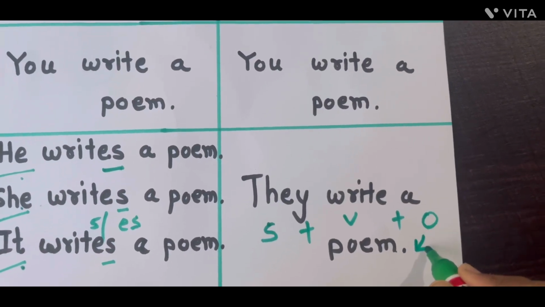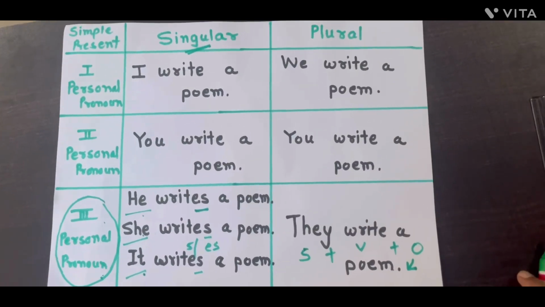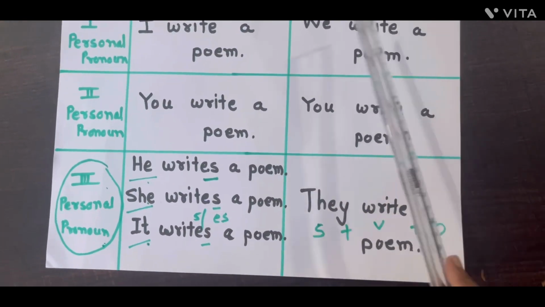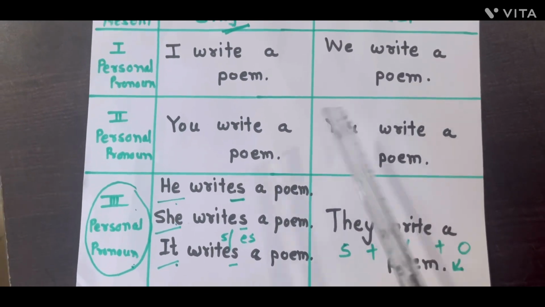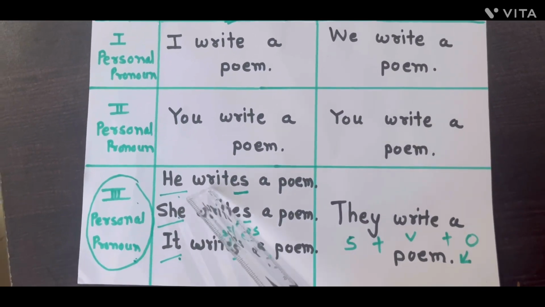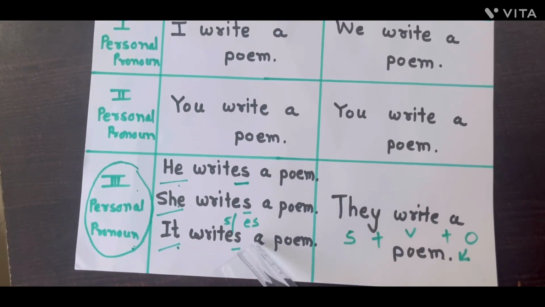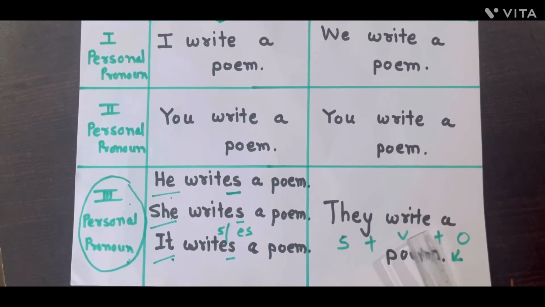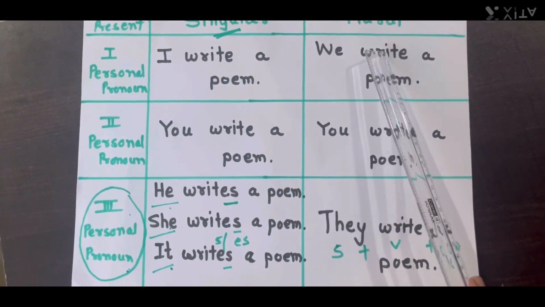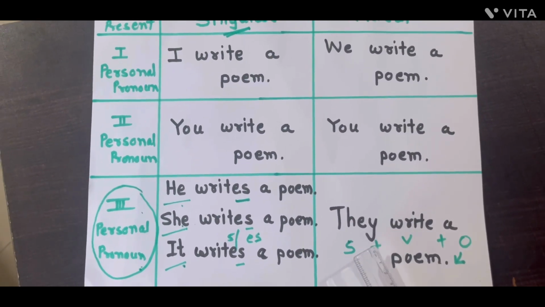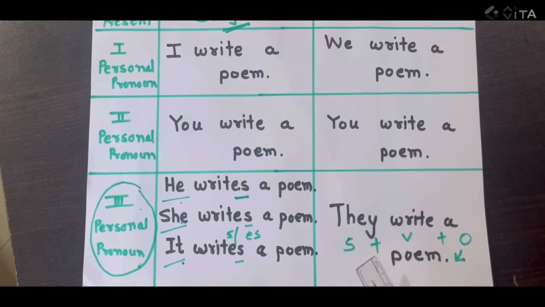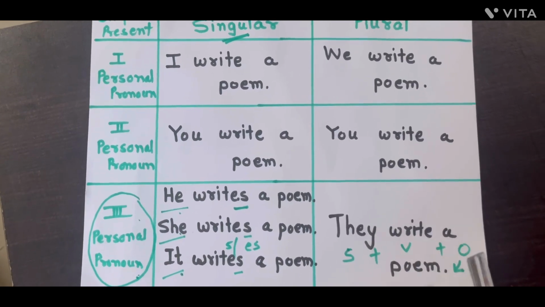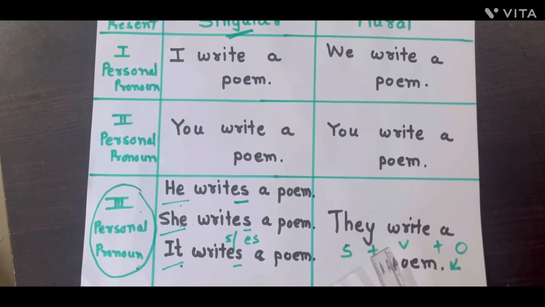Okay, did all of you understand about that? Now once again I am going to share with you simple present tense, singular and plural. I write a poem, we write a poem, you write a poem, you write a poem, he writes a poem, she writes a poem, it writes a poem, they write a poem. We never say or write that they writes a poem. When the subject is plural, our sentence is subject plus verb plus object: they write a poem. Did all of you understand about that?